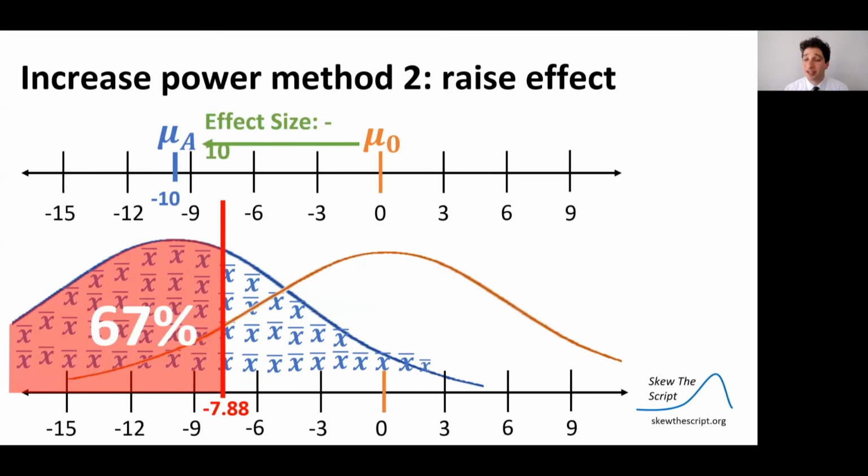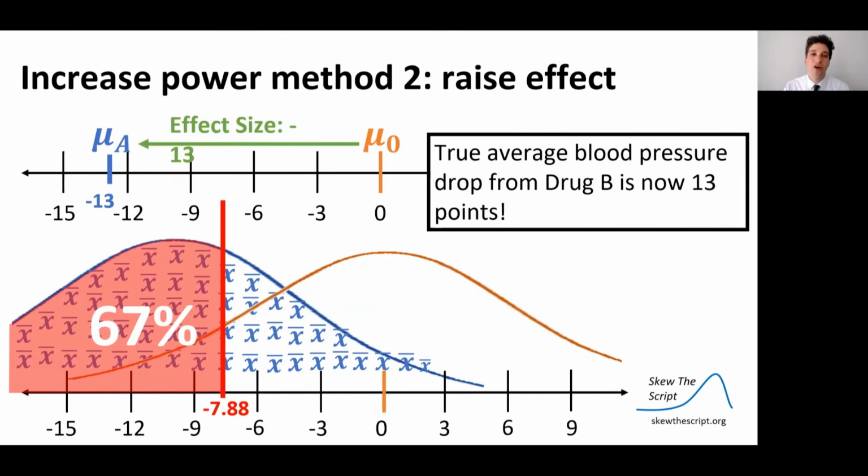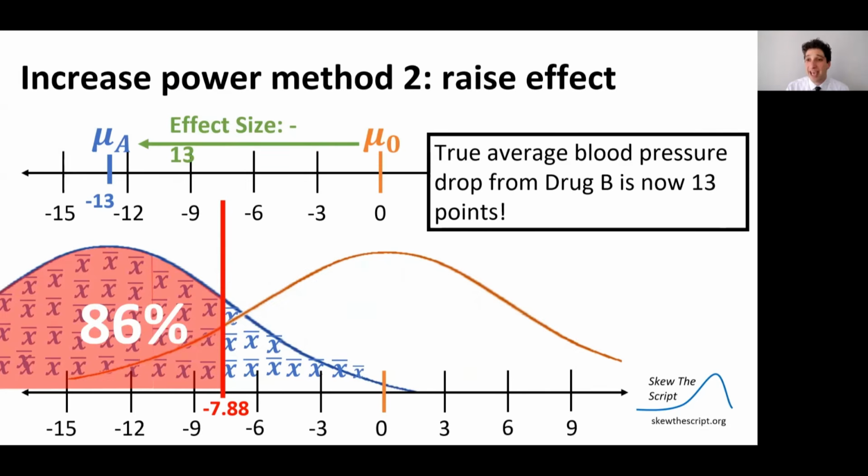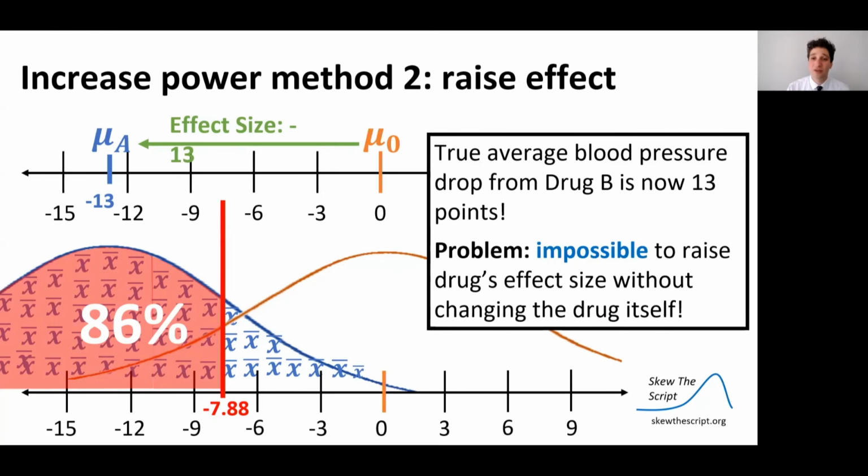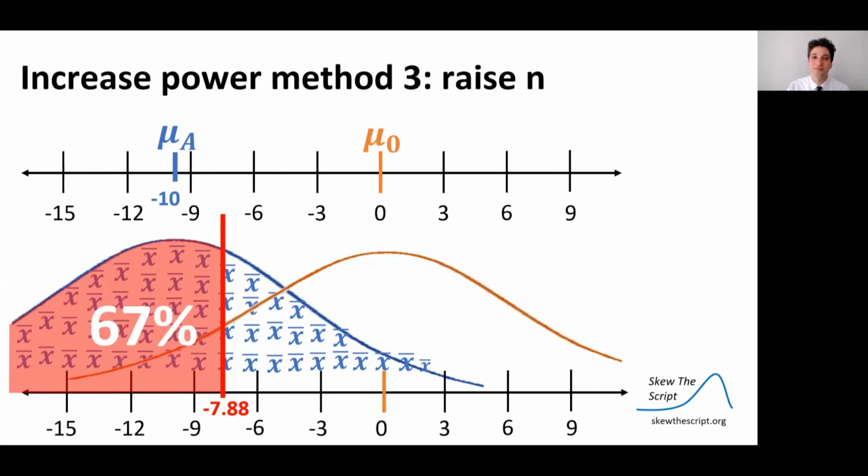Another way to do it is to raise the effect size. So in this case, we're making our drug and hoping that it can reduce blood pressure by an average of 10 points. Let's imagine that instead we create an even more effective drug that reduces it by 13 points. Now that distribution shifts, and because more of the results are further away from the null, we raise the power. The problem is that it's impossible to raise the drug's effect size without changing the drug itself. It's not something that we in statistical experimental design can do. They have to be changing the drug itself, which is often impossible for us as statisticians since we're not the ones designing the drug, we're designing the study of the drug.